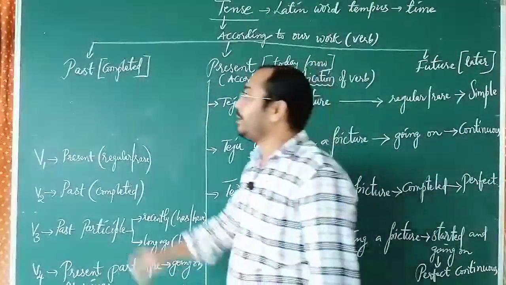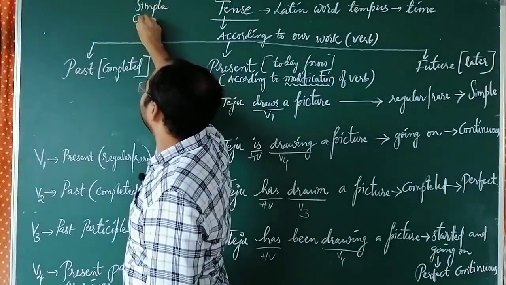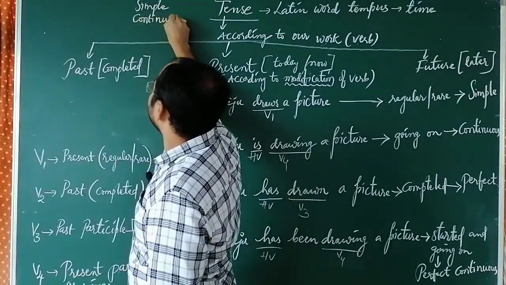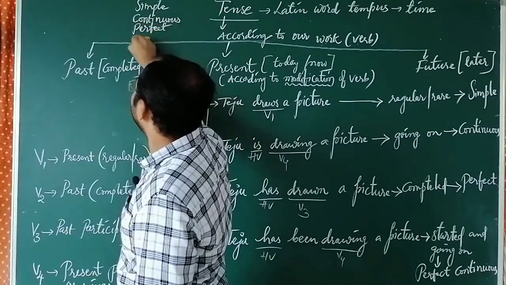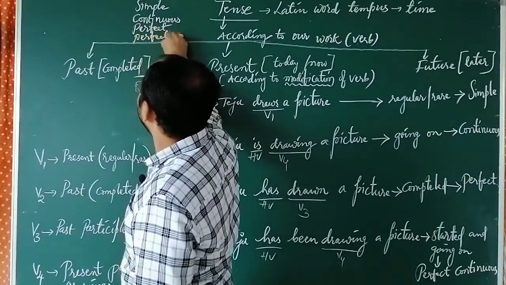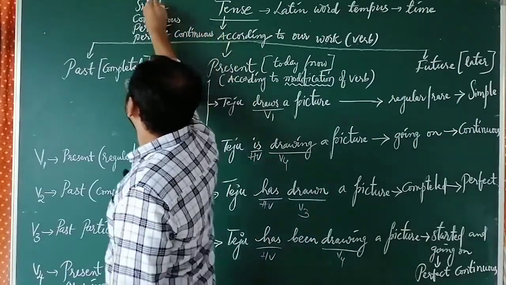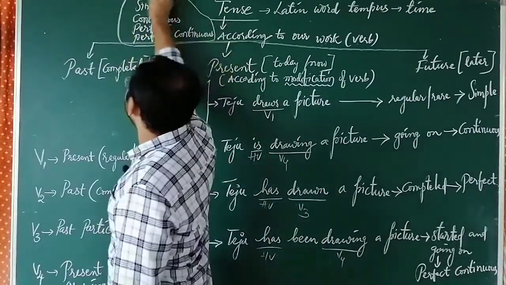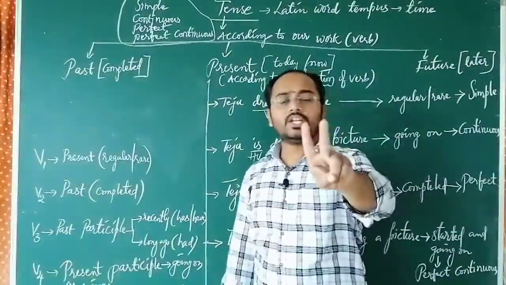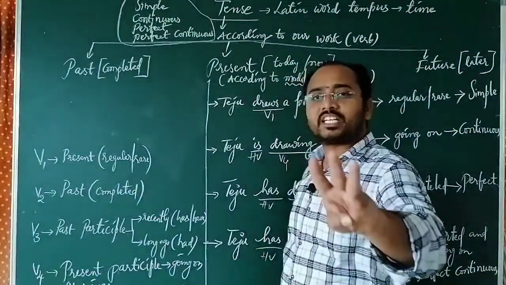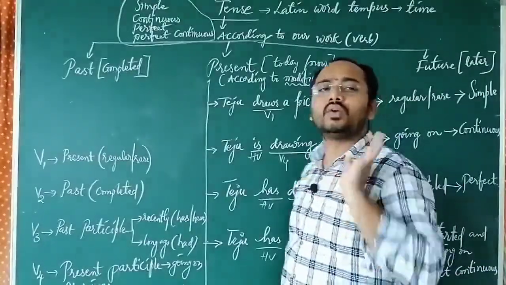But there is a common set of names: simple, continuous, perfect and perfect continuous tense. The tense is different but the names are common. Simple means regular or rare. Continuous means going on. Perfect means completed. Perfect continuous means started and going on.